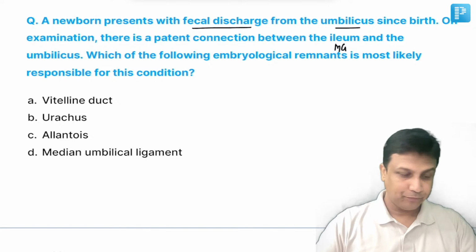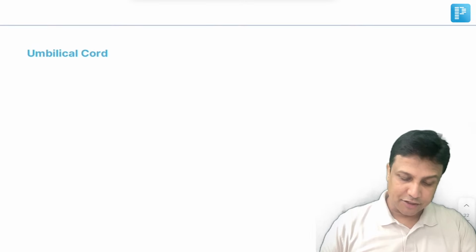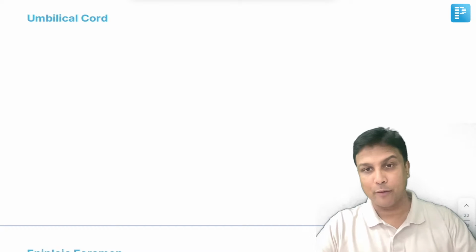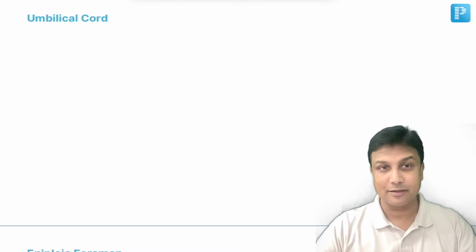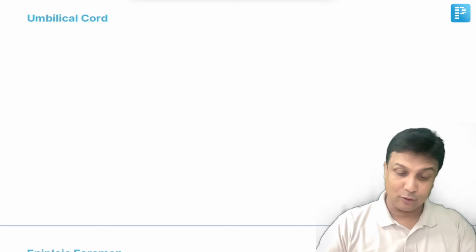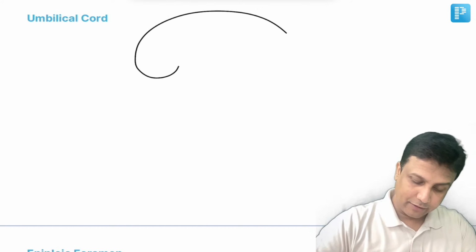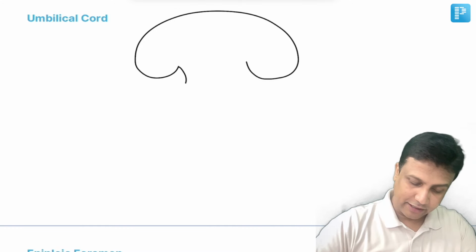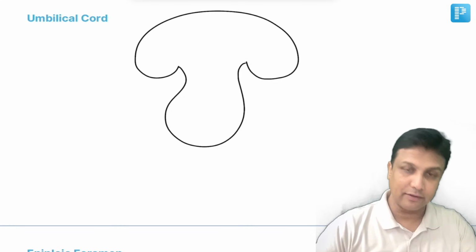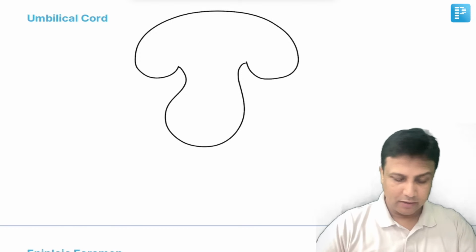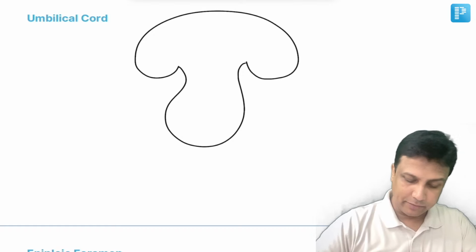Now, what I have observed from the last 5 years of your previous year NEET PG topics is that they're asking many questions about the umbilical cord and, of course, the clinical conditions related to that. For example, if this one is your embryo, after the cranial and caudal fold, this one here will be the yolk sac. Basically, this is the body wall of the embryo here.